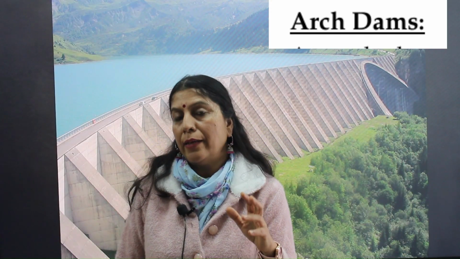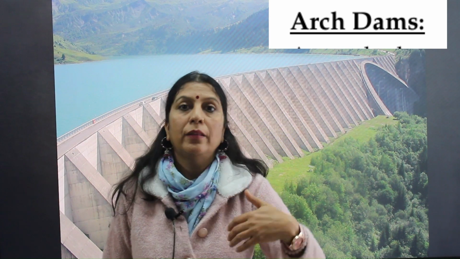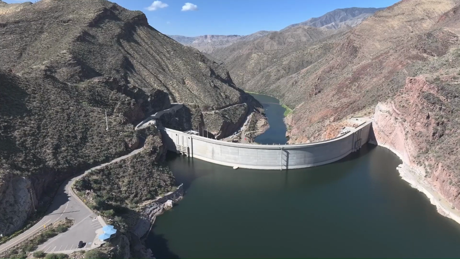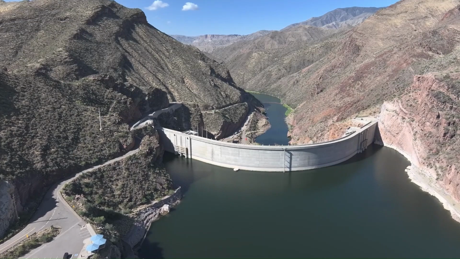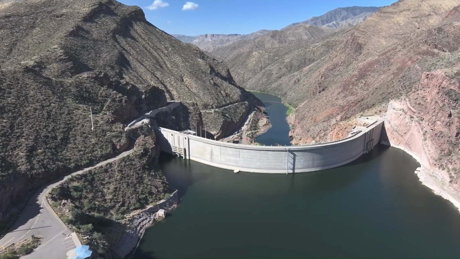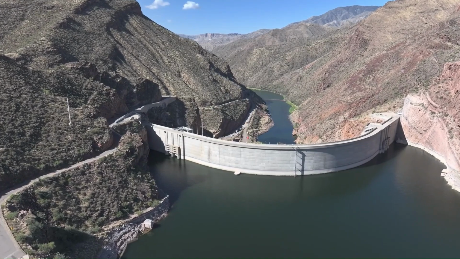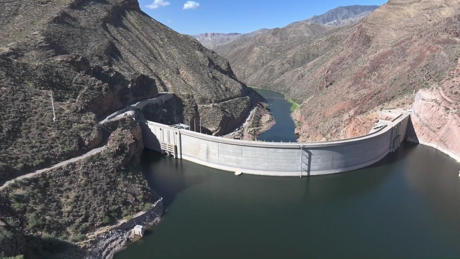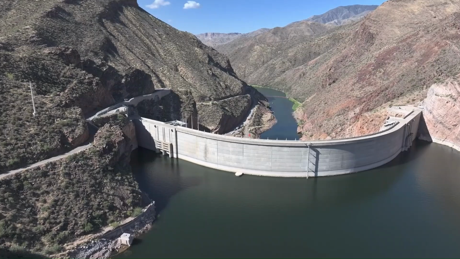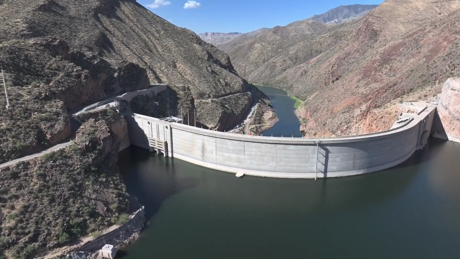Arc dams are the dams which are made from concrete. They are curved in the shape of an arc, with the top of the arc pointing back into the water. An arc is a strong shape for resisting the pushing force of water behind the dam. Arc dams are very suitable for narrow canyons with strong flanks.